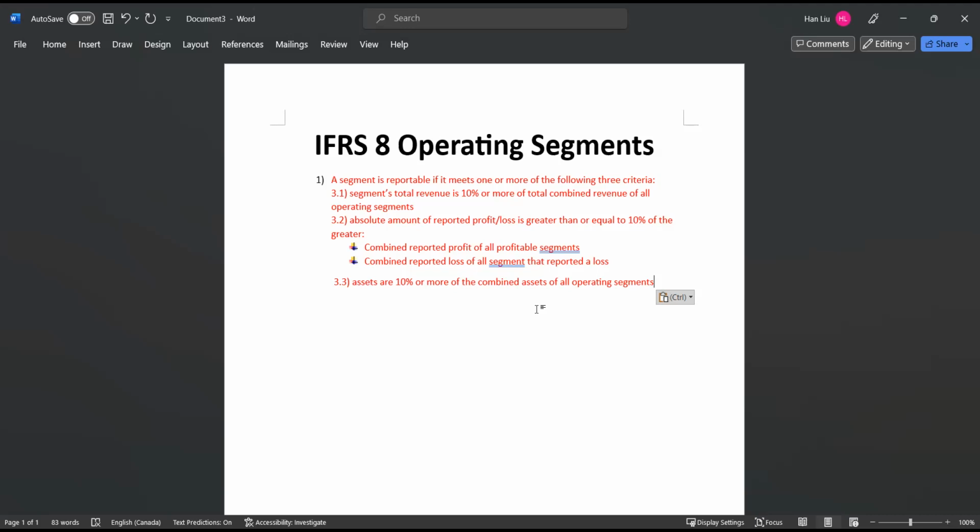We also consider whether the operating segments can be combined if they have any similarity in the following perspectives. Those are the majority and the most important things we have to learn from IFRS 8 operating segments. So now let's see a small question.